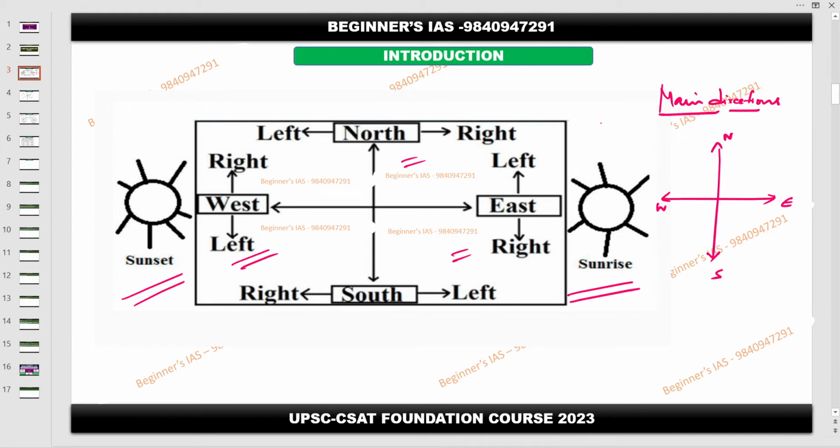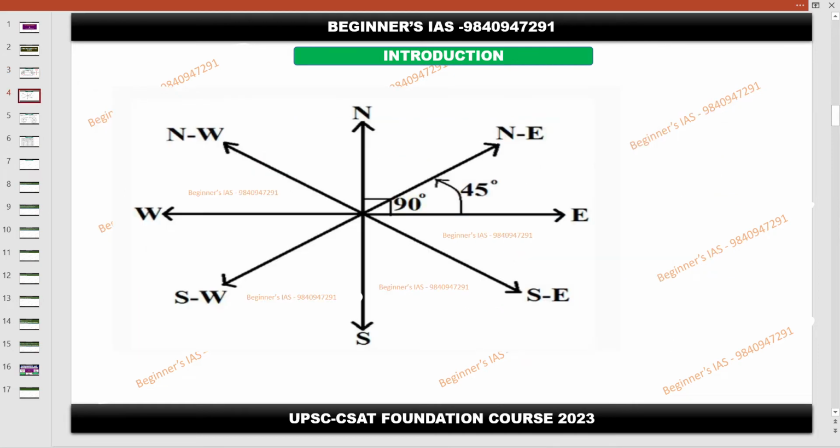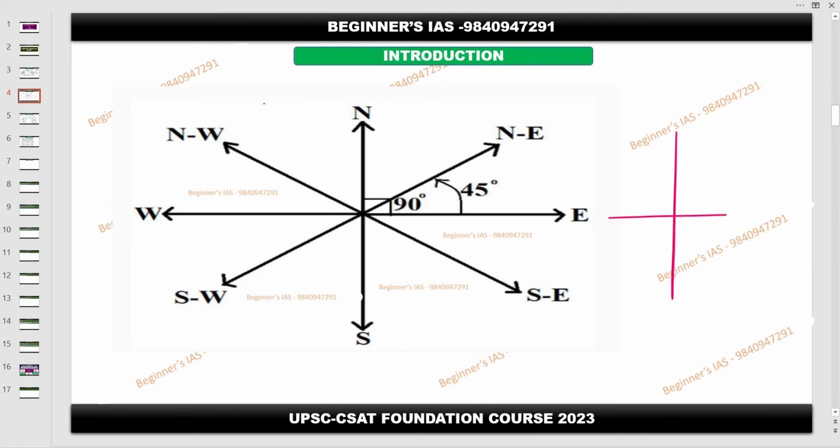Then we are moving on with that continuation, the cardinal directions. This is also very important. This is north, this is east, then this is going to be the northeast. This is south, therefore this is going to be the southeast.